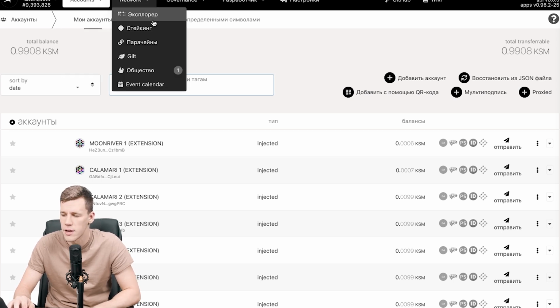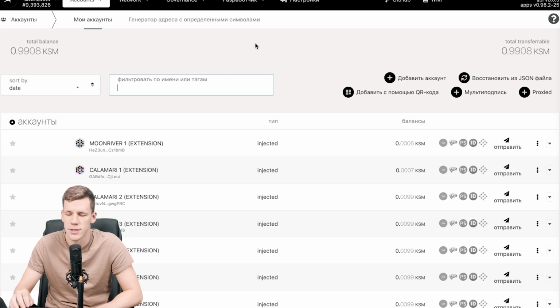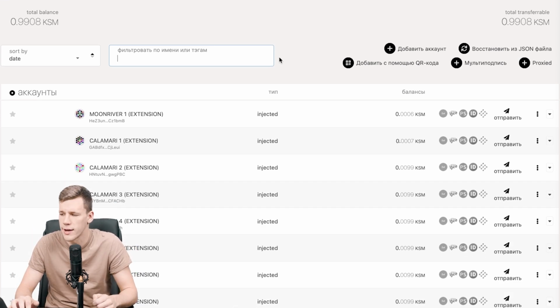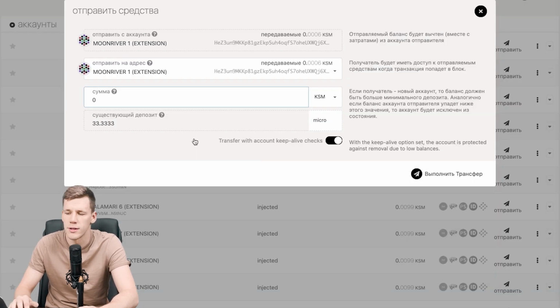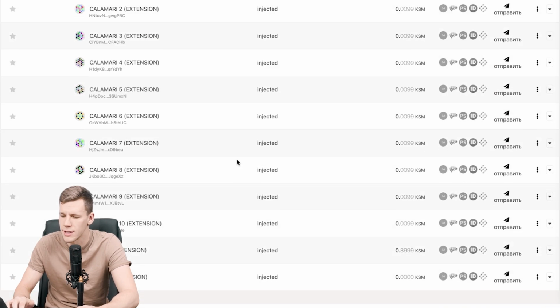polkadot.js.org/apps and accounts. And I will leave the link to this in the description. This is basically the main governance portal for all the wallets and all your accounts which are in the Chrome extension or in the Firefox extension. And from here, all your wallets show their own balances. And also you can press the send button, and basically you can transfer your balances just like you would on MetaMask or on an exchange or just basically anywhere.